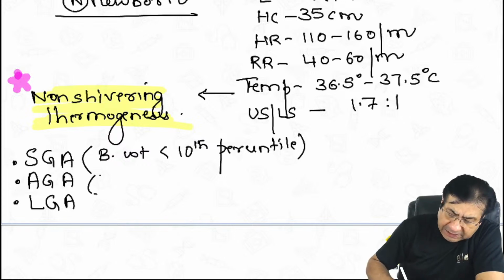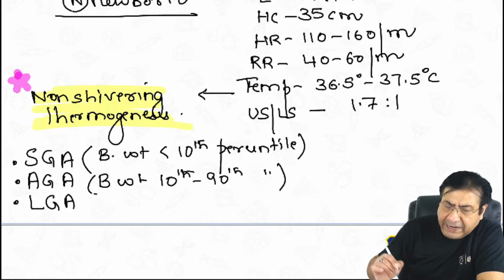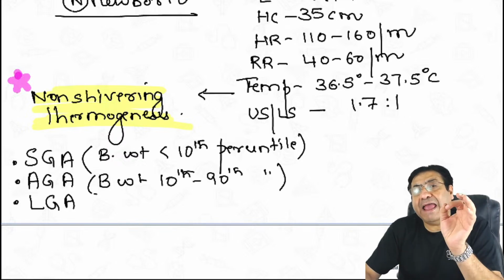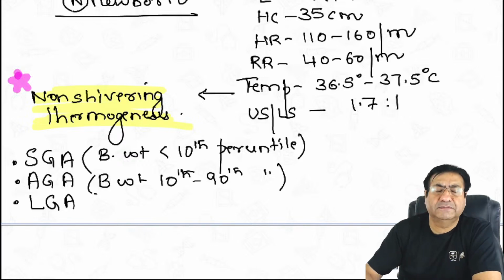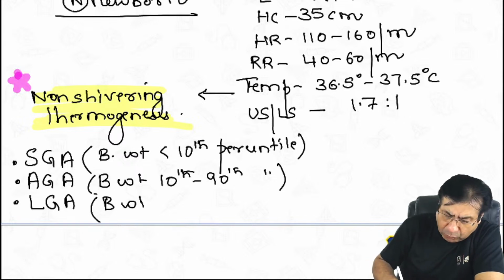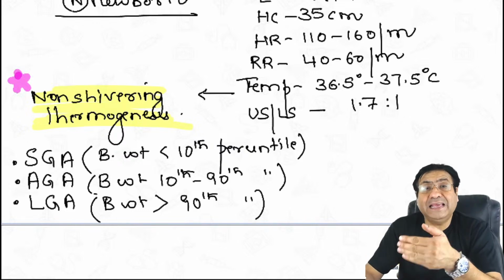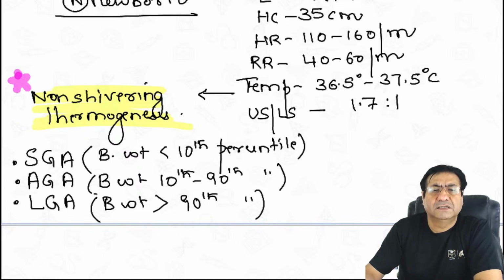Whenever the weight of the child is between the 10th to 90th percentile, we call it an appropriate for gestational age baby. And whenever the weight of the child at birth is more than the 90th percentile, we call it a large for gestational age baby, like infants of diabetic mothers.